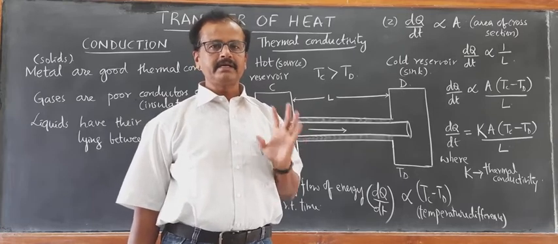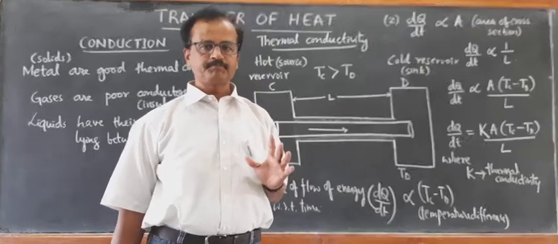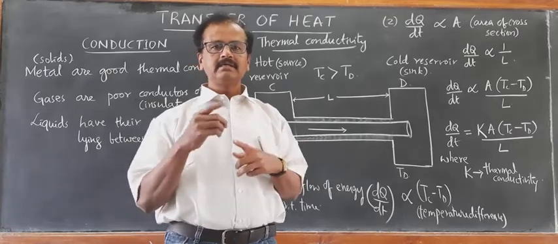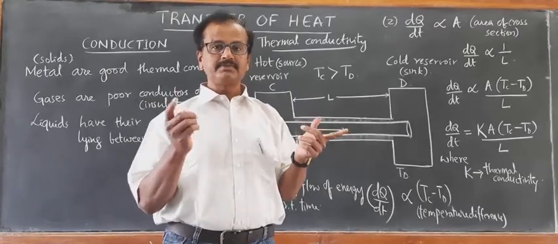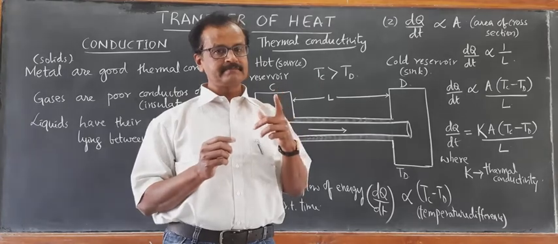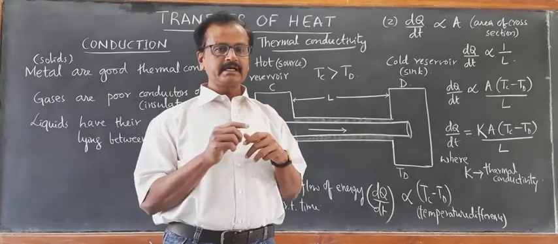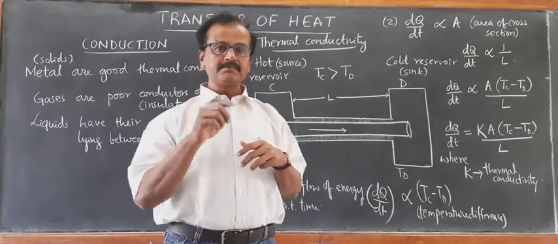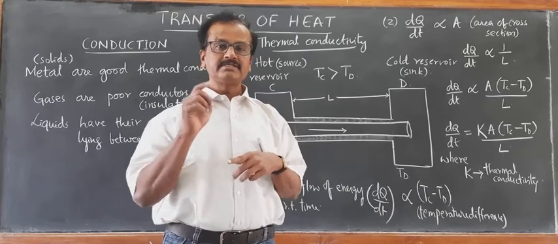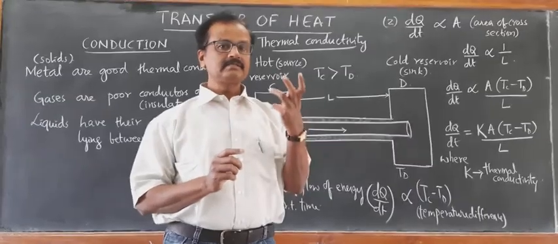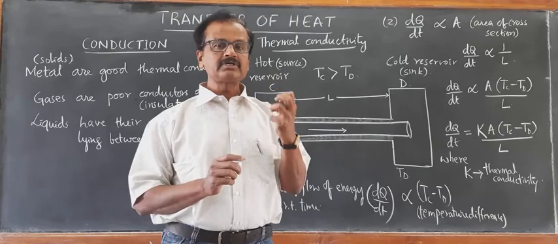This is thermal conductivity, not electrical conductivity. Electrical conductivity is the inverse of electrical resistivity, which you have learned in 10th standard. That is different. That is the case of conduction of electricity.